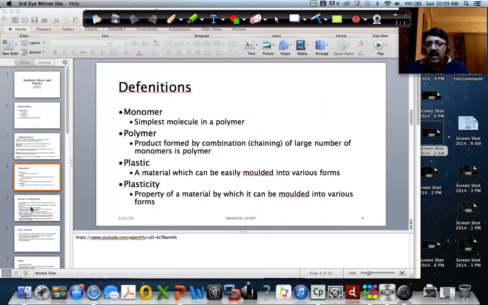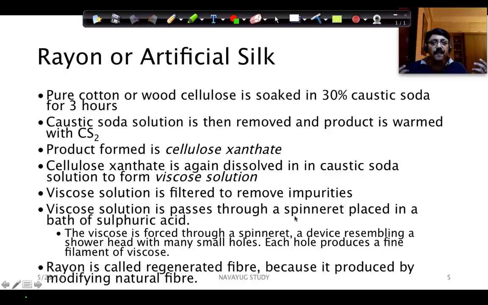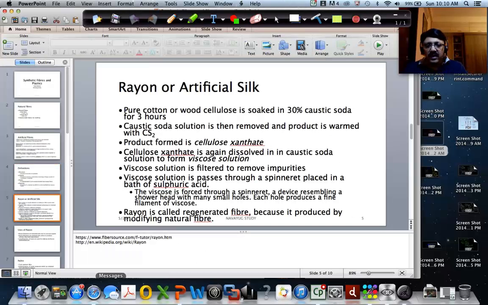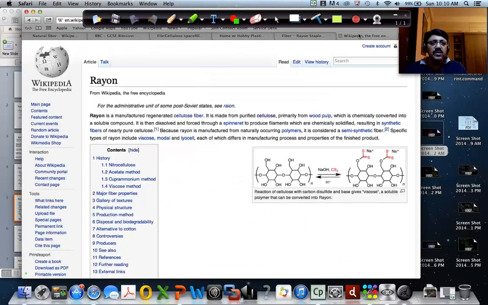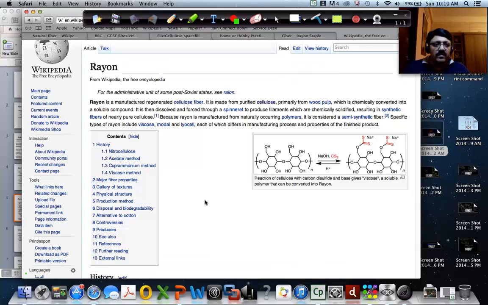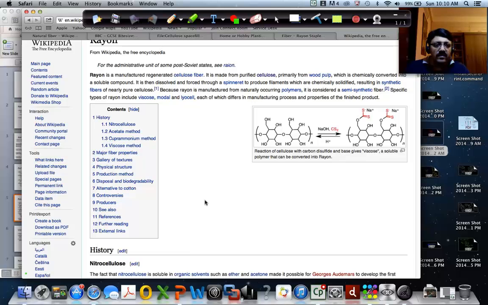Okay, so let us look at how rayon is produced. Let us look at rayon and its chemical composition first before getting into how it is produced. Rayon is formed by the polymerization of what is called viscose, which is again an organic compound.